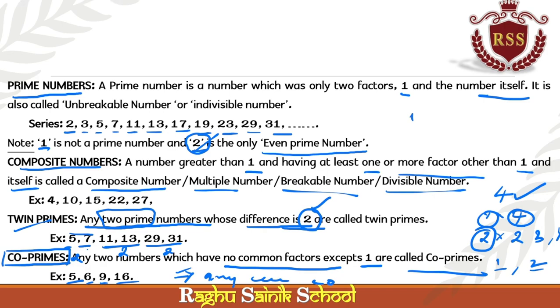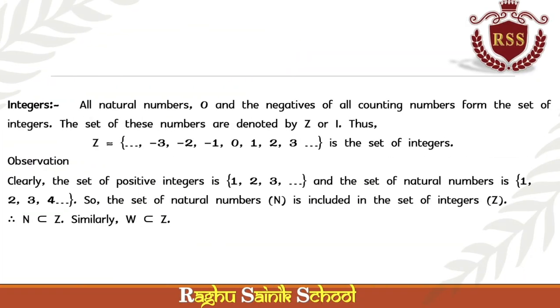So in this, we covered prime numbers, composite numbers, twin prime numbers, co-primes. This is all about the prime number series. This is the very basic thing. If we have a good idea about this, then only are we able to go for the next. Pause the video, recollect, and write in your separate notes. Okay, thank you. Next, integers. The next number series is integers. Integers are also called complete numbers.